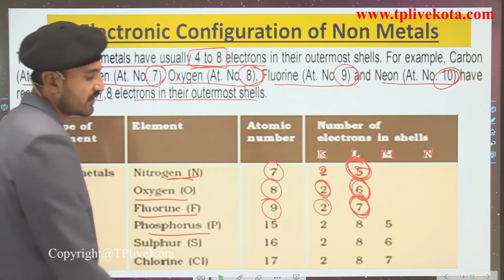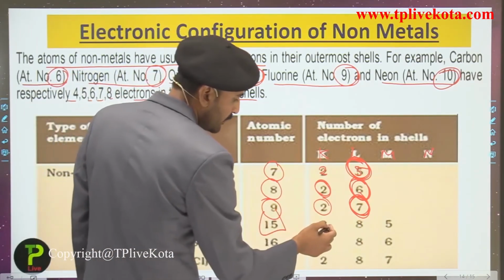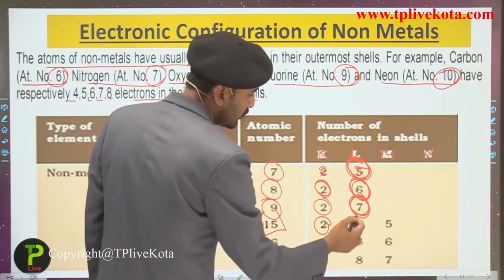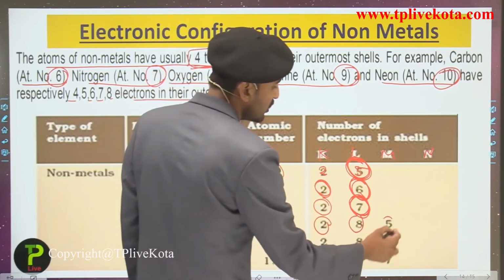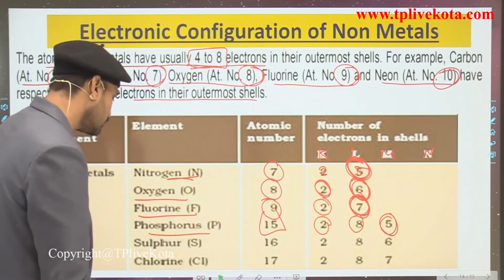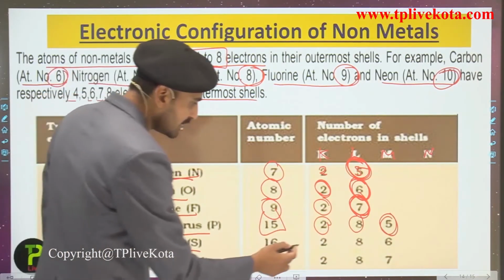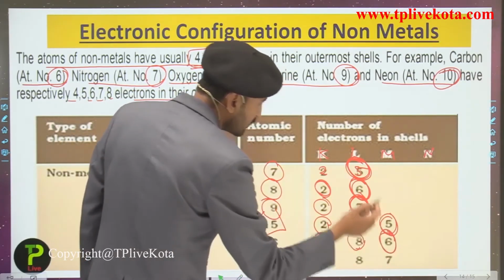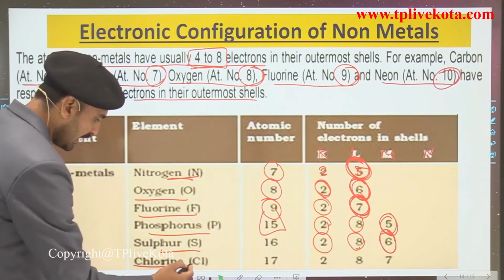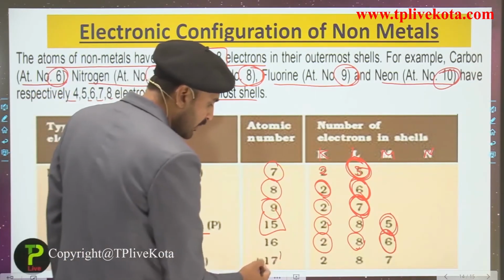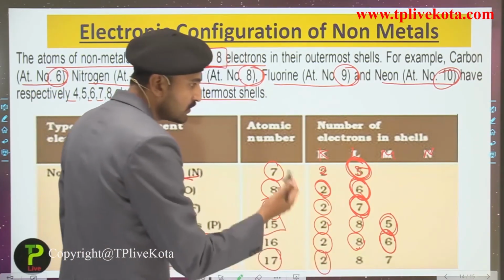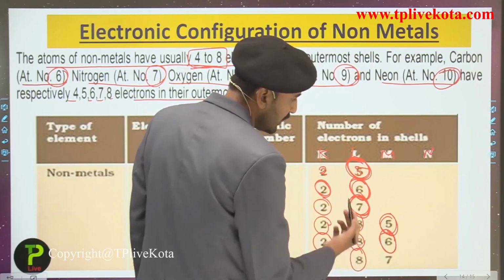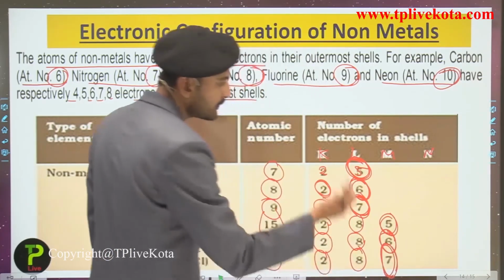Now phosphorus having the atomic number 15. It has 2 electrons in the first shell, 8 electrons in the second shell and 5 electrons in the third shell or the outermost shell. The sulfur, you can see here, it has 2 electrons in the first shell, 8 electrons in the second shell and 6 electrons in the M shell. The next example is about chlorine. Atomic number is 17, 2 electrons in the first shell, that is K shell, 8 electrons in the L shell and 7 electrons in the M shell.